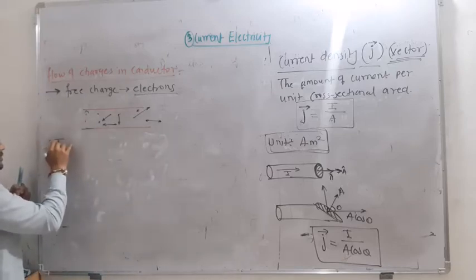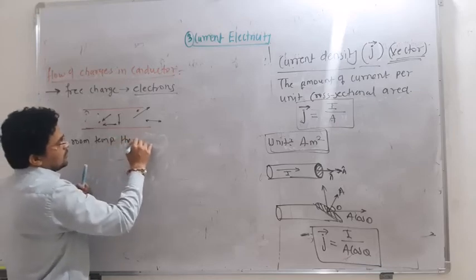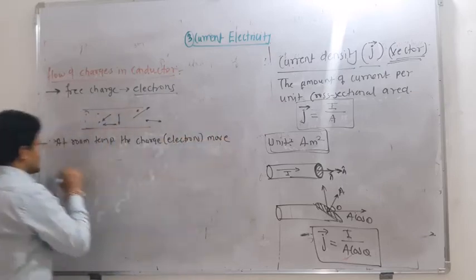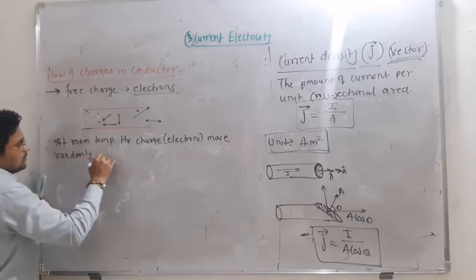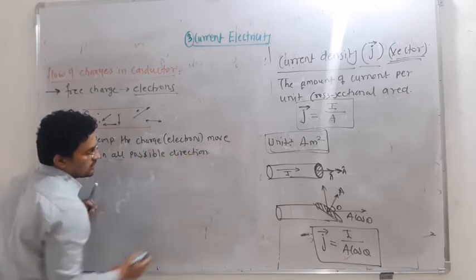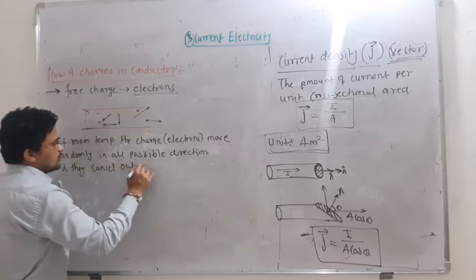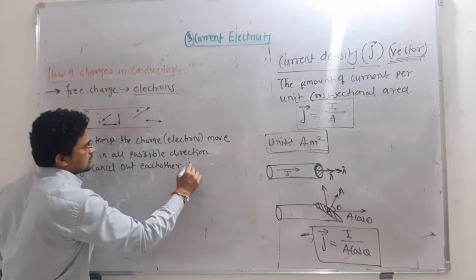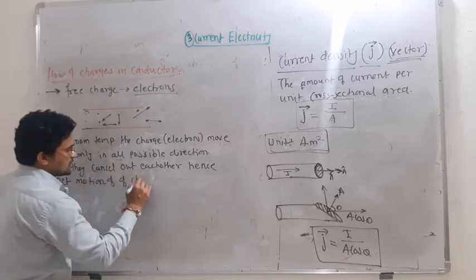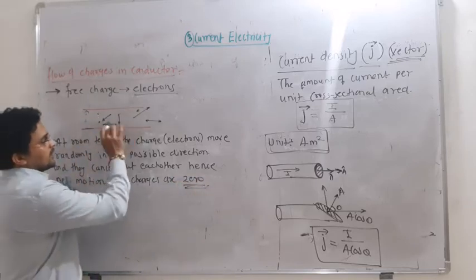Okay, so here I will write it down. At room temperature, the charges, or you can say electrons, move randomly in all possible directions, and they cancel out each other, hence the net motion of charges is 0, and they are moving randomly everywhere.